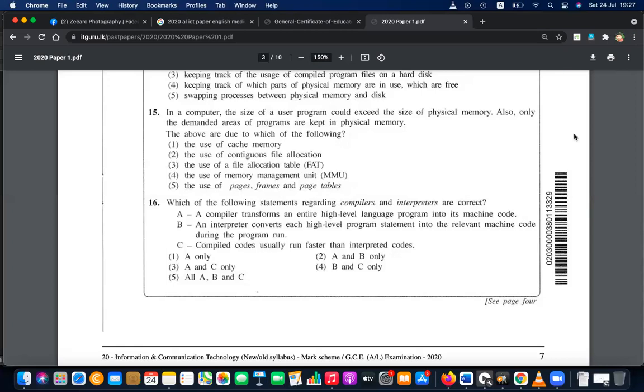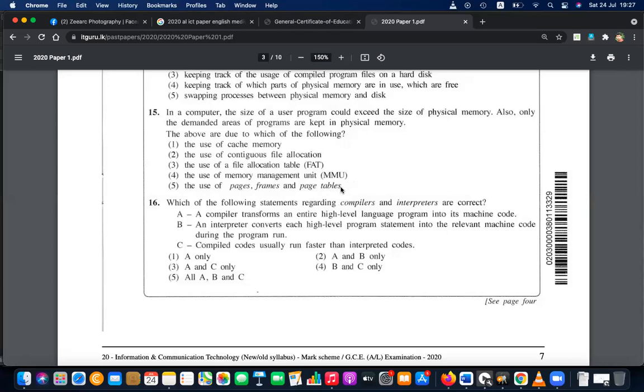15 answer is given. Yes, pages, frames, page tables. That is paging. Just like we flip pages and remember only the pages we need, a computer takes that large program and divides it into small specific manageable pages, and it will take them to the memory. That is the use of pages, frames, and page tables. That is answer 5. So which of the following statements regarding compilers and interpreters are correct?